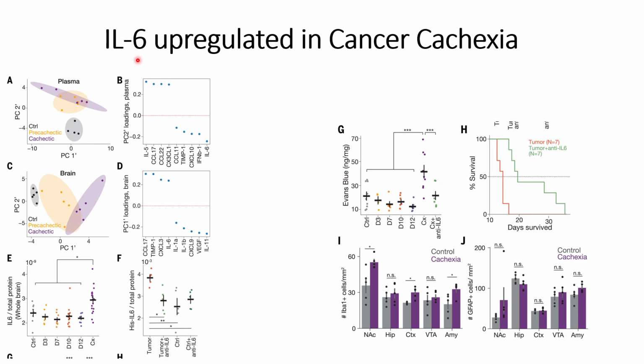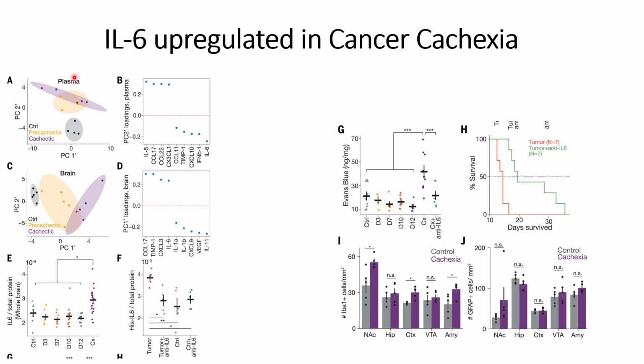In this video, we will discuss some of the results that show that interleukin 6 is upregulated in cancer cachexia conditions. We have understood that cachexia is related to a lack of motivation towards survival in patients, and here they observed the results in mouse models. In this case, they used three different conditions: control, pre-cachectic, and cachectic conditions, and